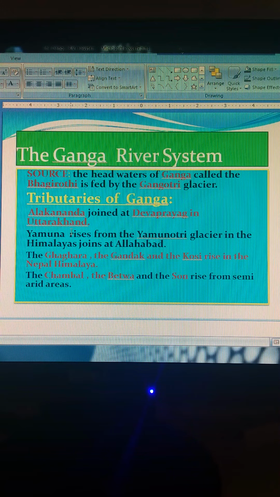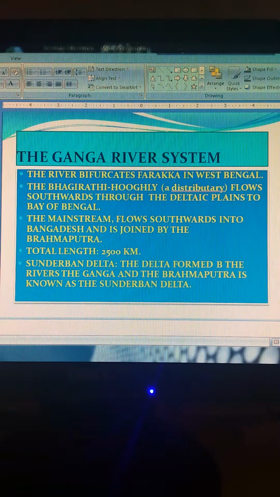Enlarged with the waters from its right and left bank tributaries, the Ganga flows eastward till Farakka in West Bengal. This is the northernmost point of the Ganga delta, where the river bifurcates.